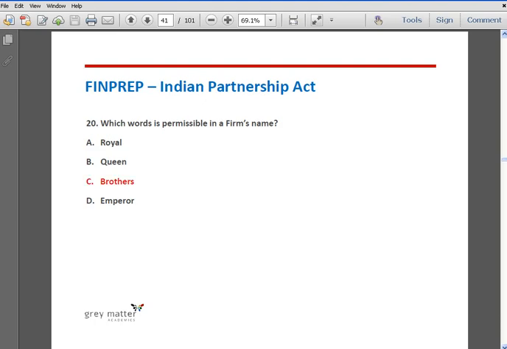According to section 58 subsection 3 of the Indian Partnership Act, a firm name cannot contain any of the following words such as crown, emperor, empire, imperial, king, queen, royal, or any words expressing or implying the sanction or approval or patronage of the government or the crown representatives, except where the state government signifies its consent to use such words as part of the firm name by order in writing. Hence, the correct answer is C, brothers.